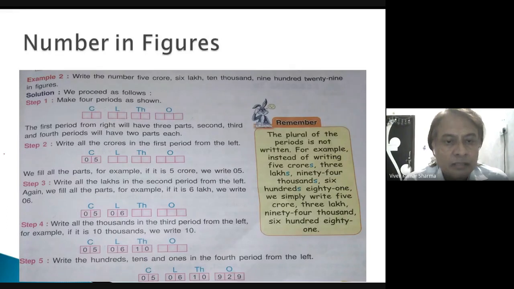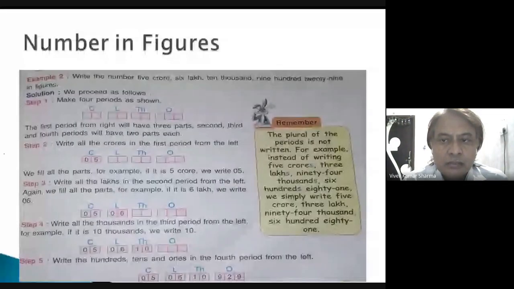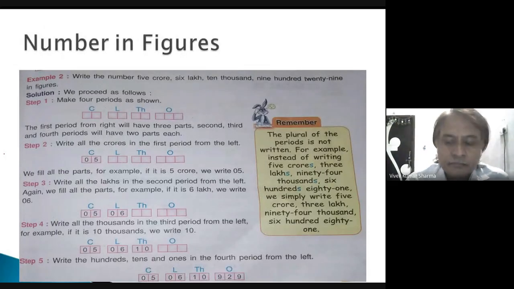Write the hundreds, tens, and ones in the fourth period from the left. The plural of the period is not written. For example, instead of writing 5 crores, 3 lakhs, 94,681, we simply write 5 crore, 3 lakh, 94,681.